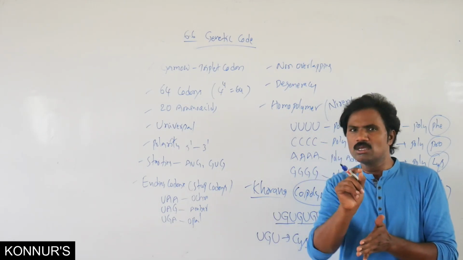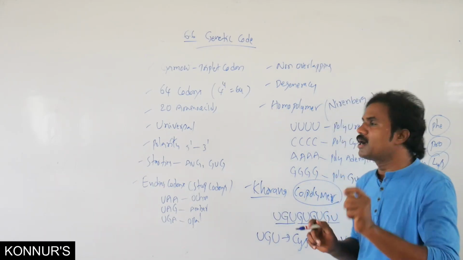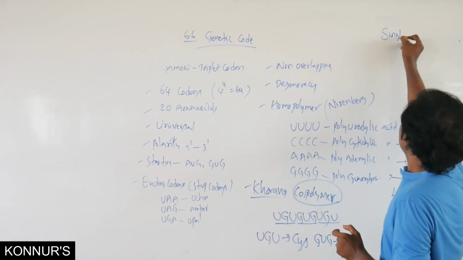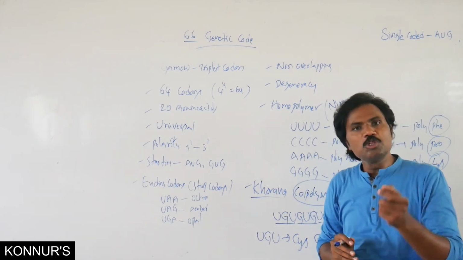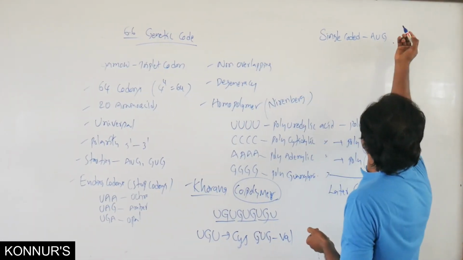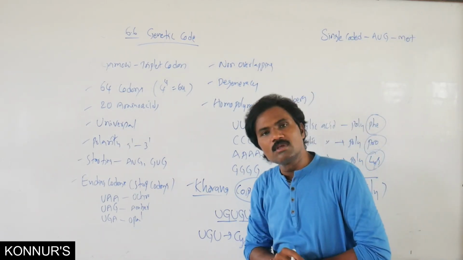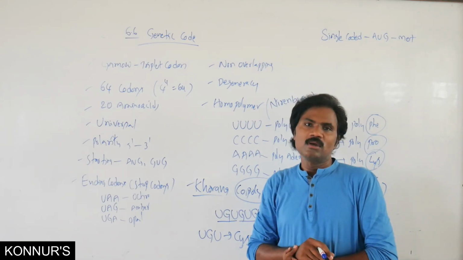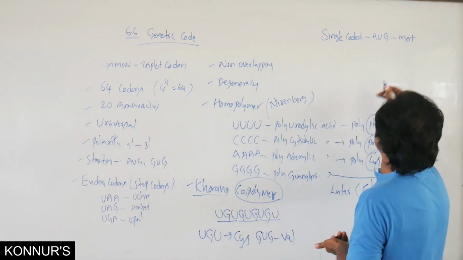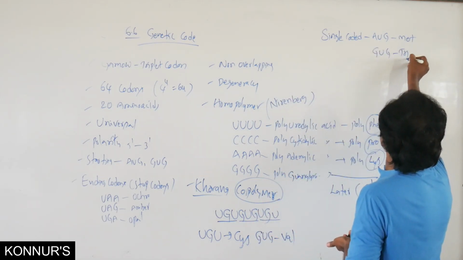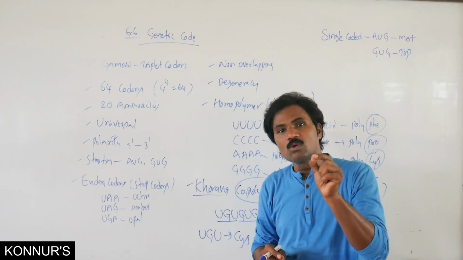With only one nucleotide change, the total frame changes automatically. Then the single coded amino acids: methionine is one, and tryptophan, which is coded by UGG, is also one among these single coded ones.